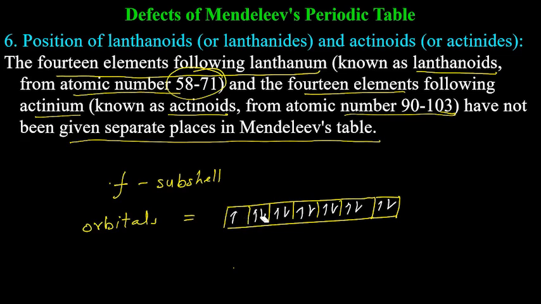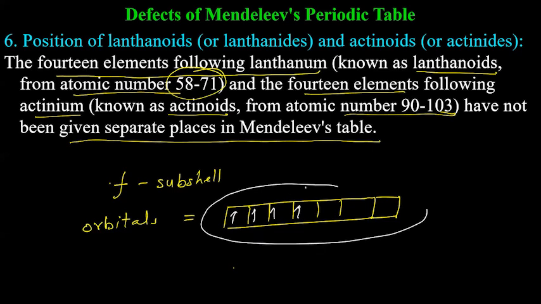So for example, say there is only one electron in the F subshell. This will correspond to one element. Suppose there is another electron. This will come in the next orbital and correspond to another element. Similarly, another, different element. So a total of 14 elements can be depicted by the F subshell.